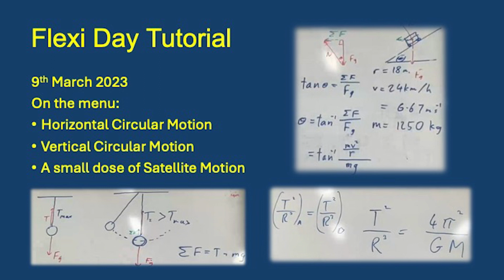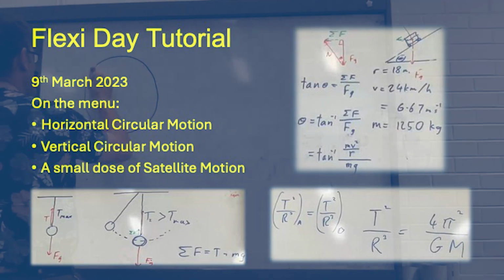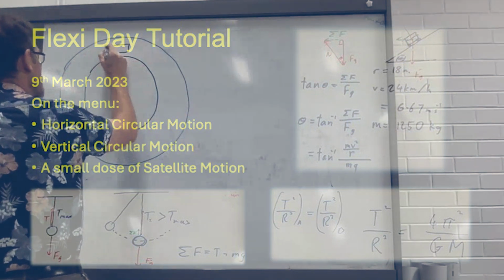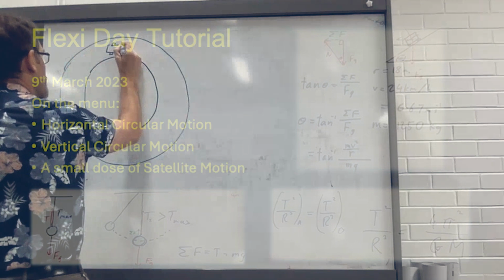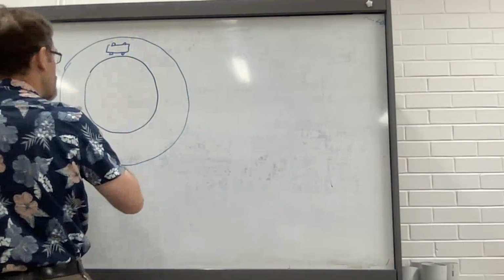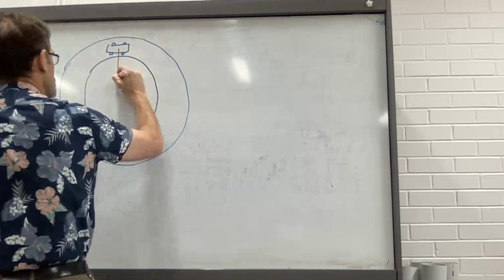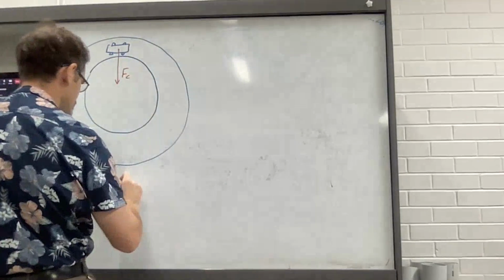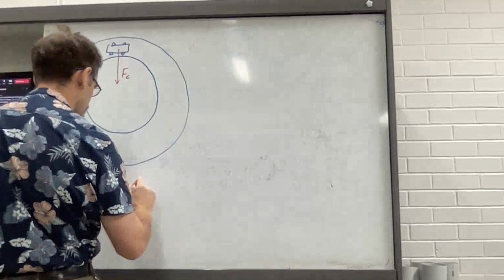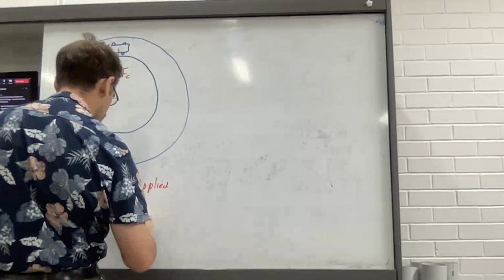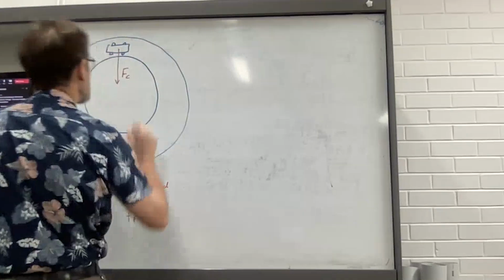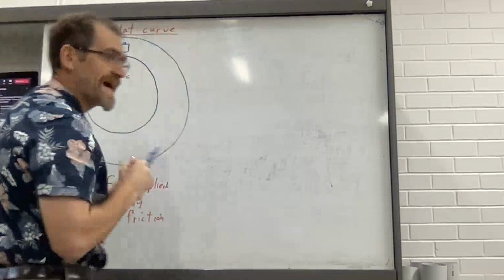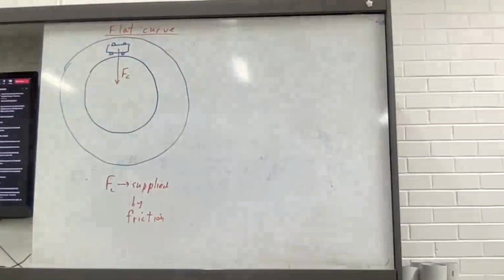All right. So if we've got a car going around a curve, as you've already said, here's our car, and we've got the centripetal force. In this situation, FC is supplied by friction. So we're talking about a flat curve, a flat circle, right? So FC is supplied by friction.